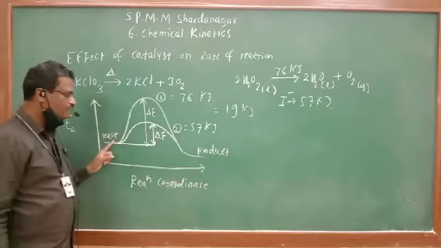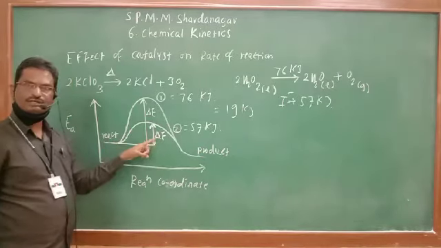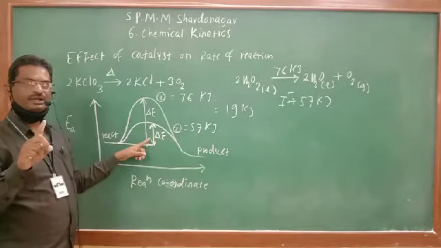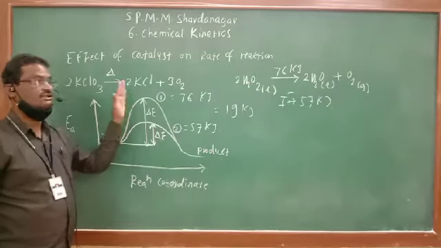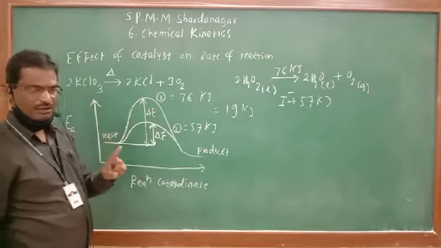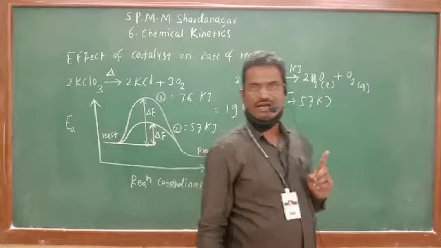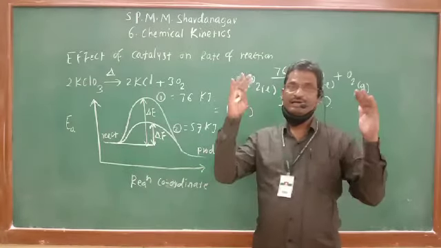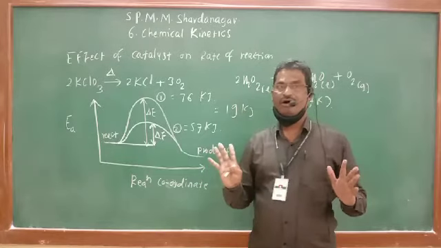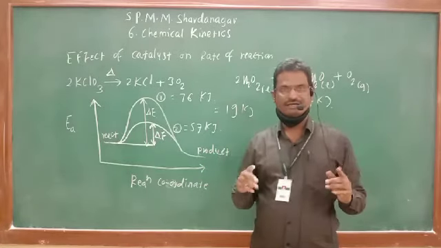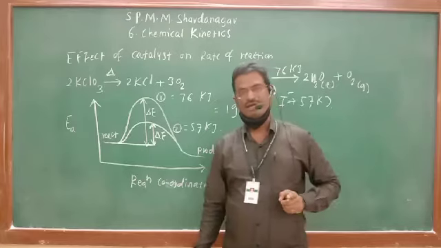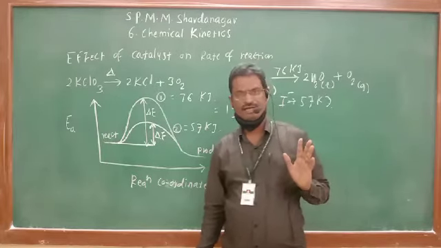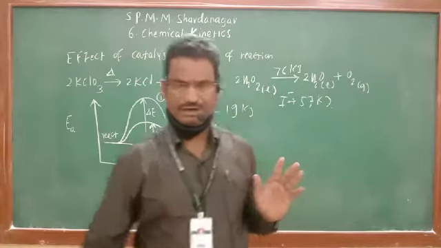So whenever a catalyst is used, reactants have to cross a lower energy barrier as compared with the reaction where a catalyst is not used. In that manner, the catalyst is always helpful for increasing the rate of reaction by decreasing the energy of activation, or by decreasing the energy required for a chemical reaction. So with that, we have completed the chapter of chemical kinetics.